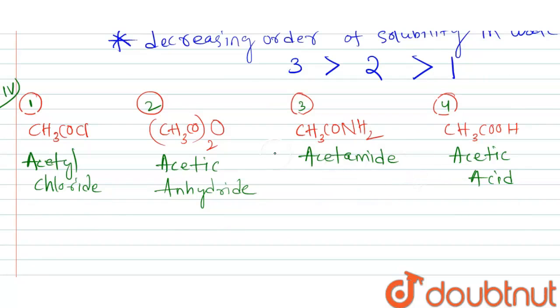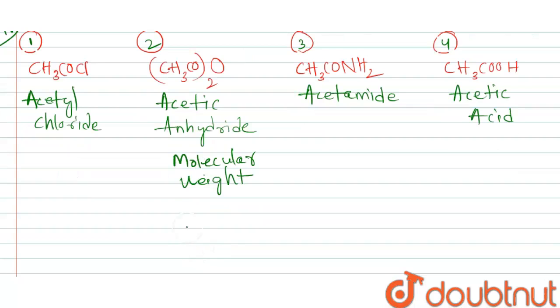Among these compounds, acetic anhydride has the highest molecular weight. So it may have the highest boiling point.